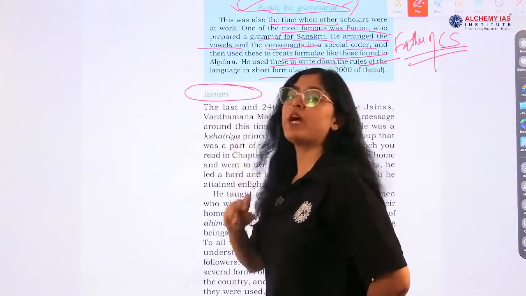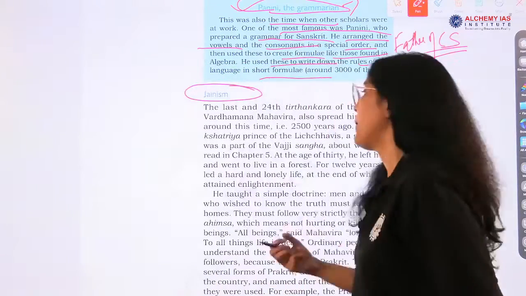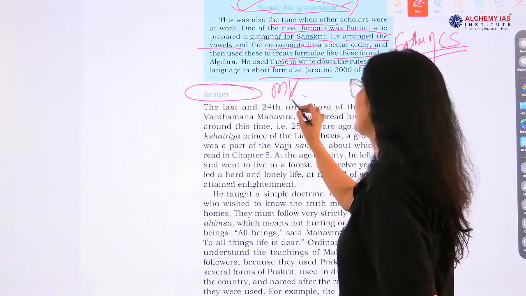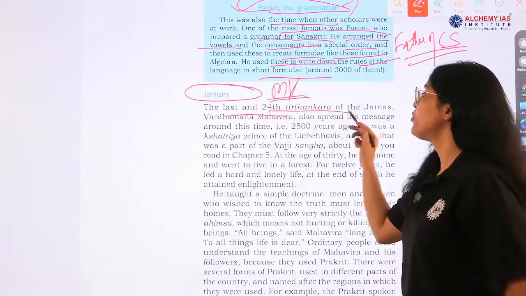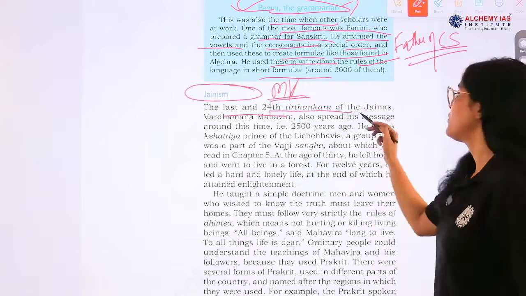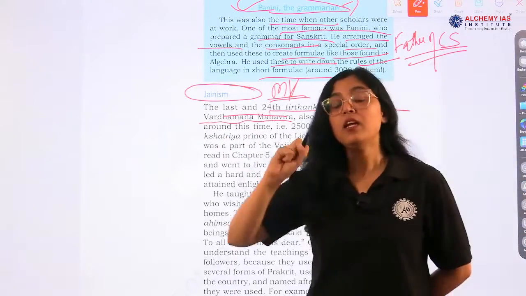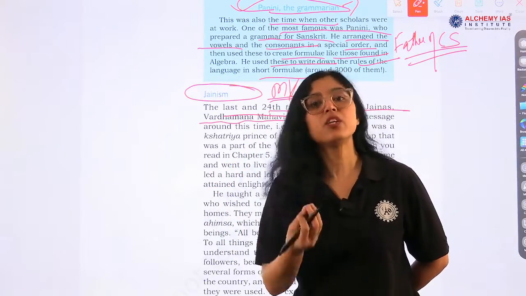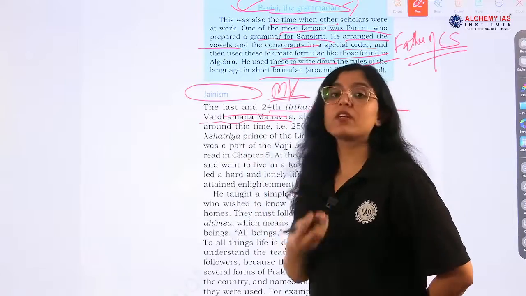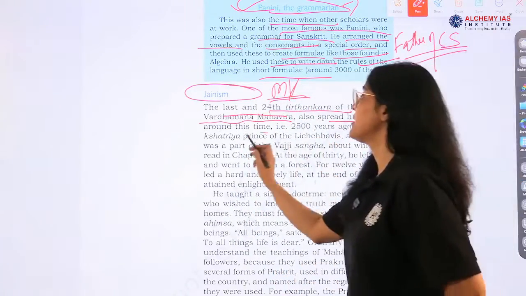Now coming to Jainism. The founder of Jainism is Mahavira, right. Mahavira, the last and 24th Tirthankara of the Jainas, Vardhaman Mahavira. He was the last, and there were 23 other Tirthankaras. Tirthankara means what? Teachers, right. So these people were considered as teachers, okay. Now they spread his message around this time.